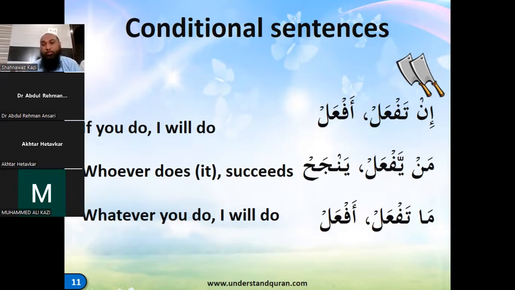The second is man yaf'al, which means whoever does this, man yaf'al, yanjah. Najaha is to succeed, yanjah, he succeeds. So if you see here also, the 2 choppers have worked, and that's why there is a 2 choppers shown here. You've seen that how the choppers chop the dhamma and makes it a sukun. Man yaf'al, yanjah. Both have got a sukun in the end. I will just highlight that.